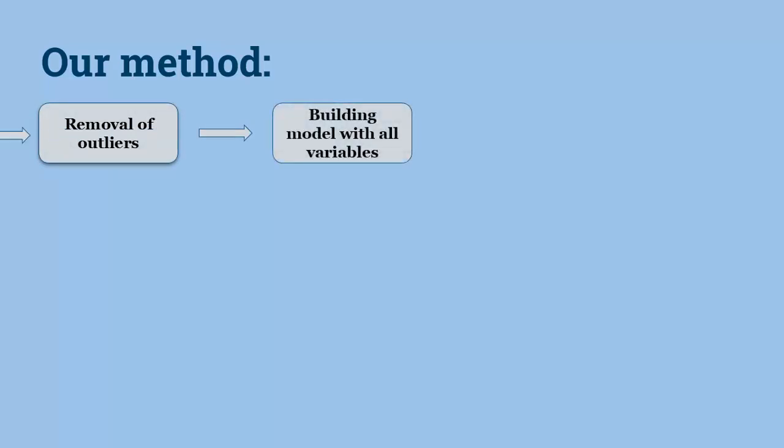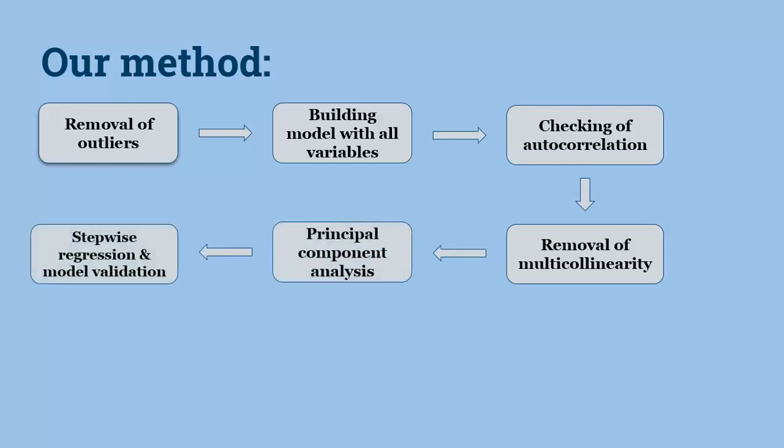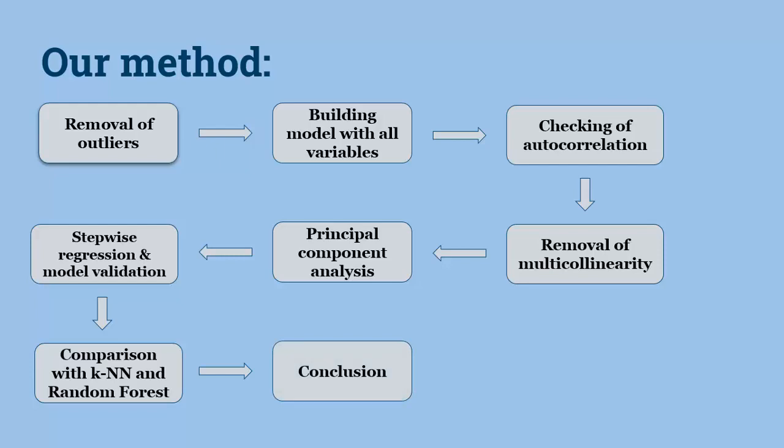Now, here is a flowchart of the steps used in building our model. First, we remove all the outliers. Then, we build a model with all the variables. Then comes the checking of the autocorrelation part. After that, we remove the multicollinearity. After that, we conduct a principal component analysis. Then, we do a stepwise regression and model validation. After that, we compare our model with the k nearest neighbor and the random forest models. And finally, comes the conclusion part.